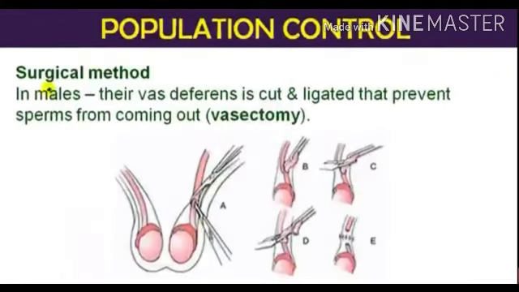So next is the surgical method. In males, the vas deferens, you can see in the picture, is cut and ligated. That means again joined. So what will happen? That prevents sperms from coming out, and that process is known as vasectomy.